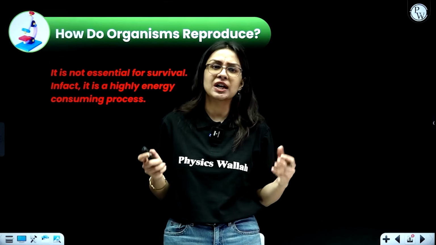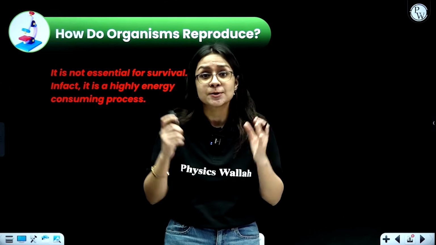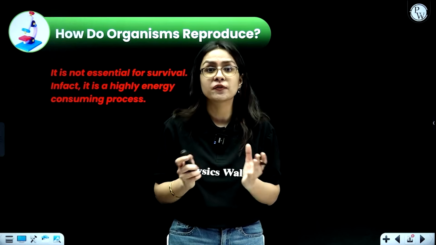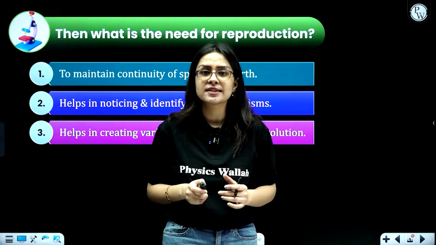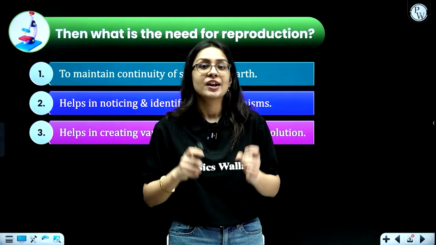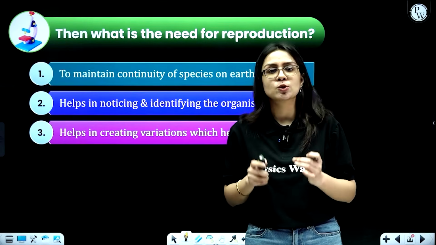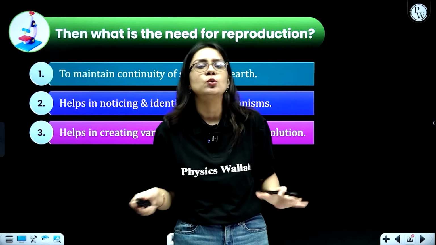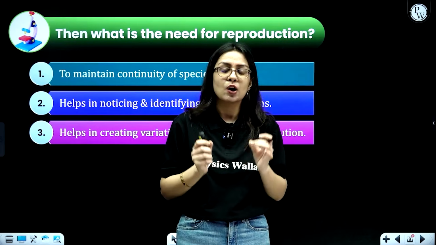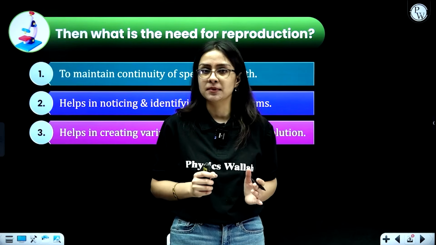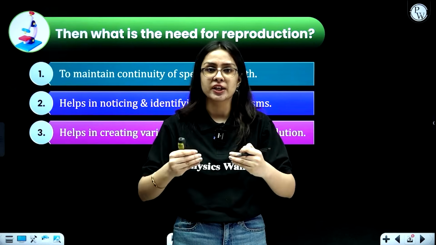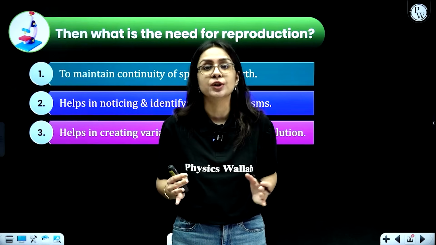But then the question comes, what is the need for reproduction, especially if it is a process which is not essential and also consumes a lot of energy? There must be some strong reasons that back it up. Exactly. The first reason is it is responsible to maintain continuity of life. Now what does that mean? All of us know that every living organism is on earth for a finite period of time. No organism is immortal. And in order to produce the coming generations, one has to reproduce.